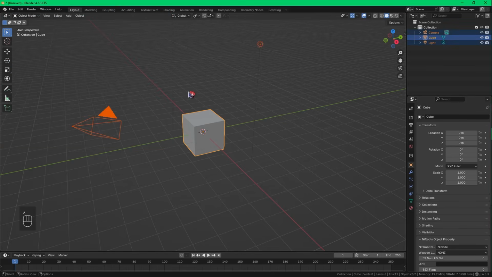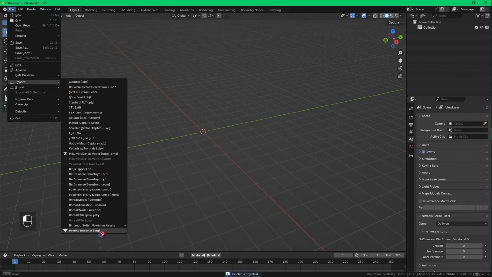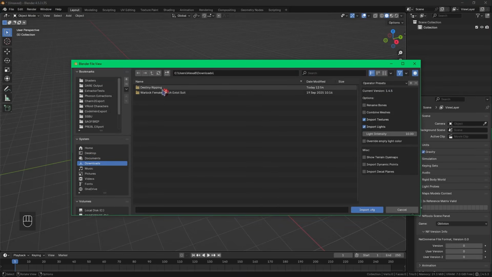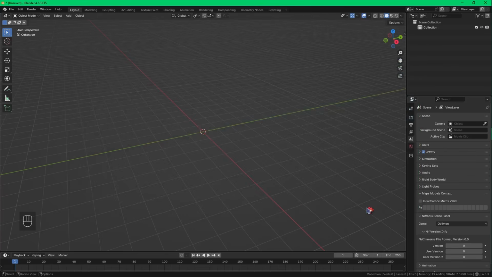Now it's time to set up the model. Follow along closely. Delete the cube, light, and camera from the default scene, and then go to File, Import, and at the bottom select Destiny Importer. In the new window, navigate to where you exported your character files and select all of them and click Import .cfg. It'll take a few seconds, but your character appears in the scene orange.